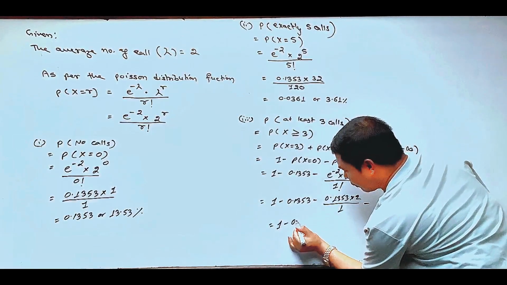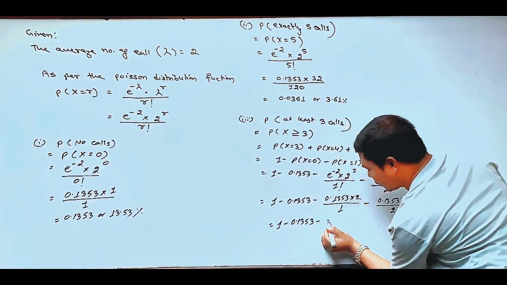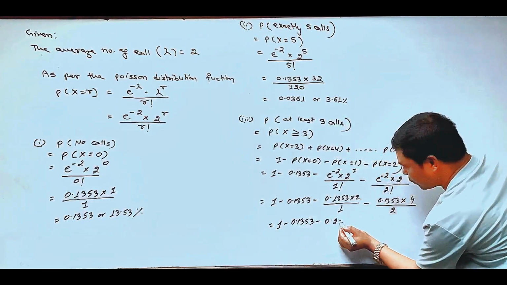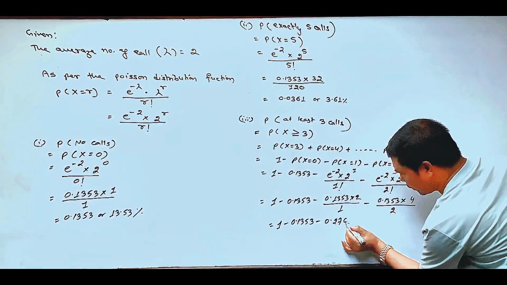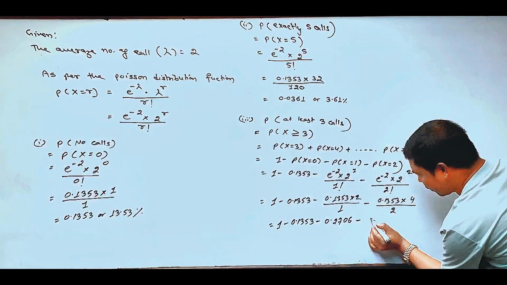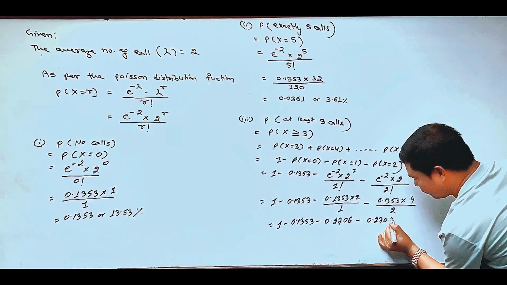That is 1 minus 0.1353 minus 0.2706 minus 0.2706.